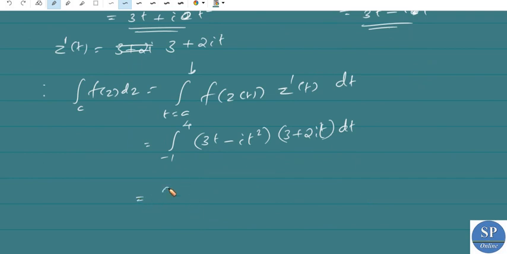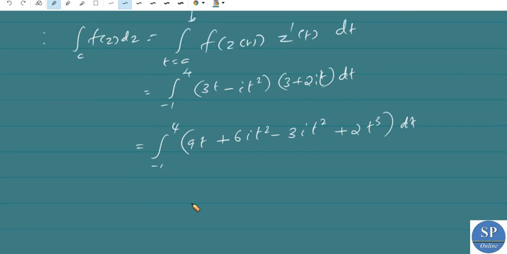This is the integral from minus 1 to 4 of 9t plus 6i t square minus 3i t square plus 2t cube dt.